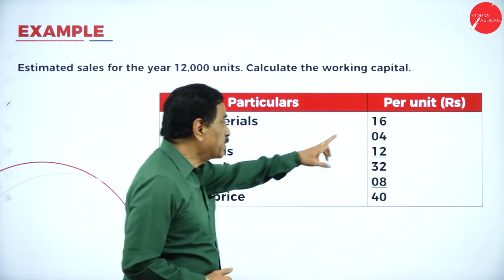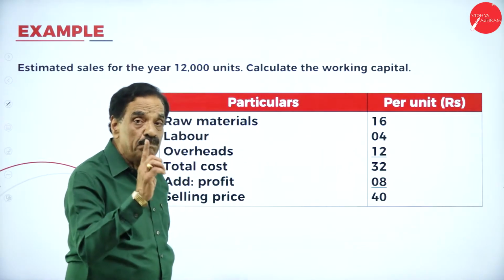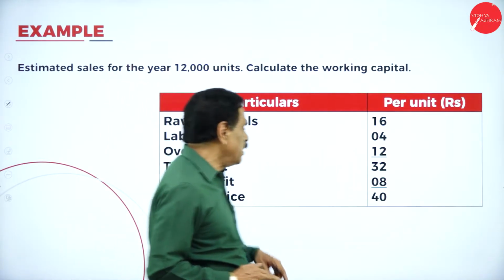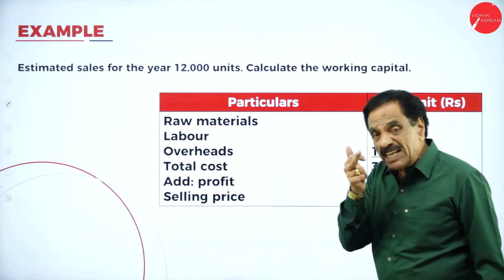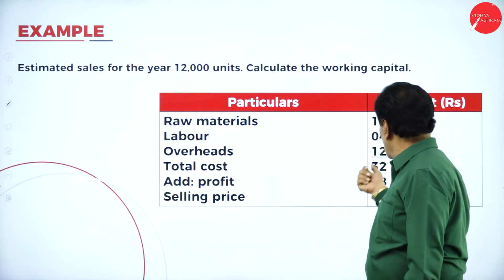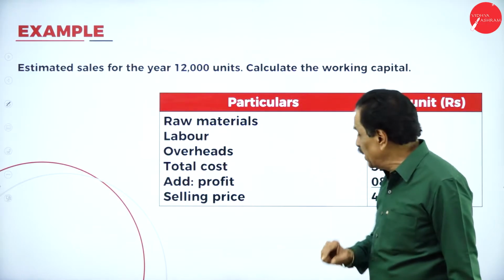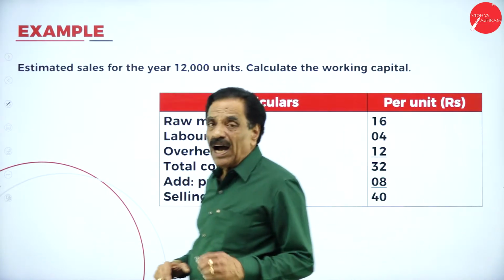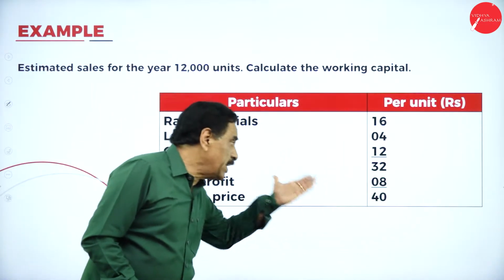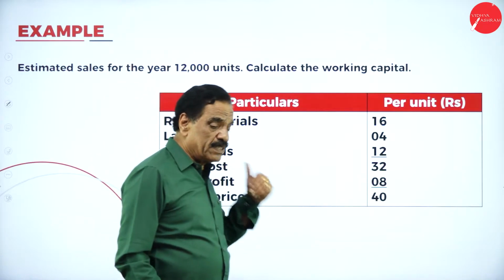So, what is 16 rupees? Raw material per unit. Labor, how much are you going to pay per unit? 4 rupees. Overhead means indirect expenses, we are going to pay 12 rupees per unit. What's your total cost? 32 rupees. You add the profit for that, 8 rupees. Totally 40 rupees is your selling price.